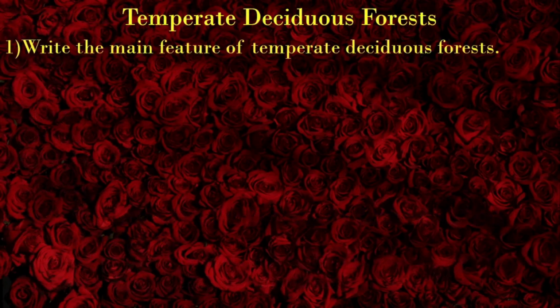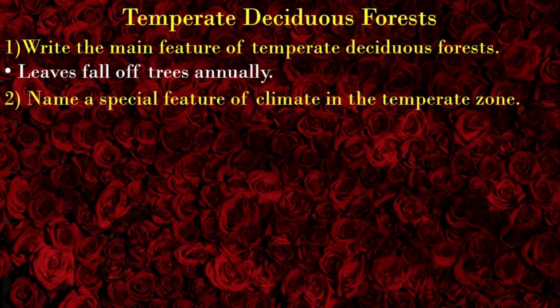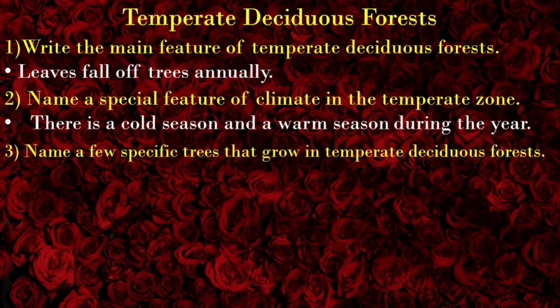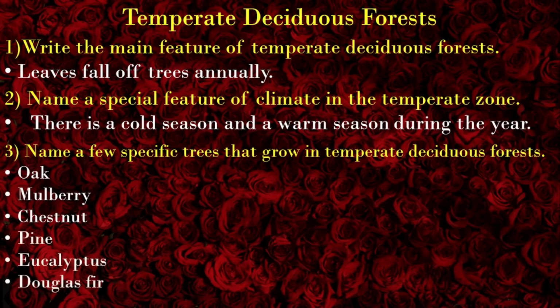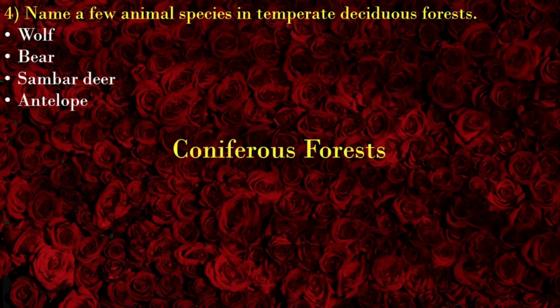Temperate deciduous forests. Write the main feature of temperate deciduous forests. Leaves fall off trees annually. Name a special feature of climate in the temperate zone. There is a cold season and a warm season during the year. Name a few specific trees that grow in temperate deciduous forests: oak, mulberry, chestnut, pine, eucalyptus, Douglas fir. Name a few animal species in temperate deciduous forests: wolf, bear, sambar deer, antelope.